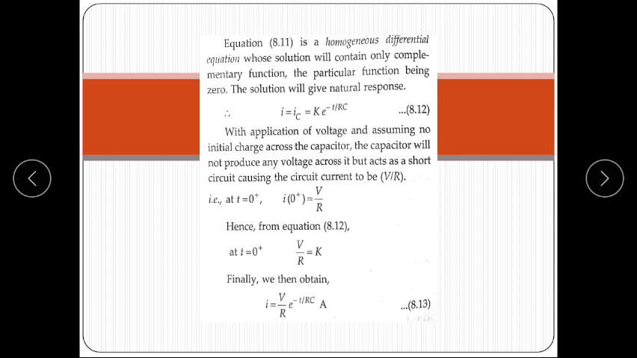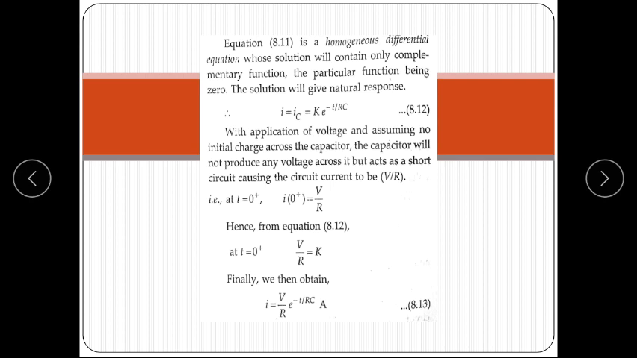The solution of a homogeneous differential equation is given as i is equal to i_C, that is equal to K e to the power minus t upon RC, where RC is the time constant of the circuit, which depends on the value of R and C.